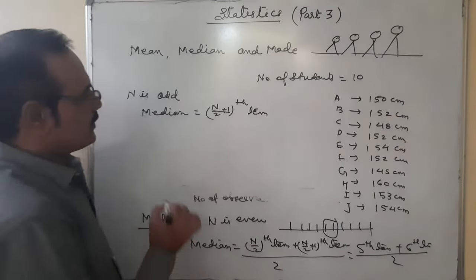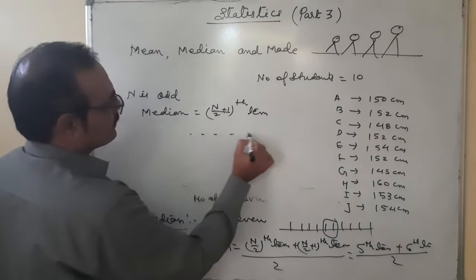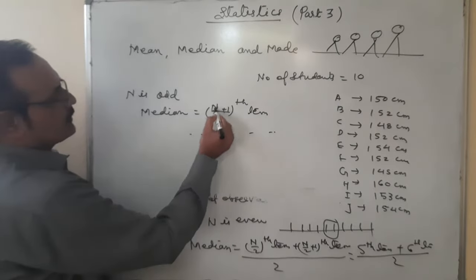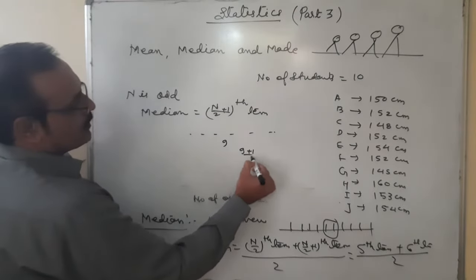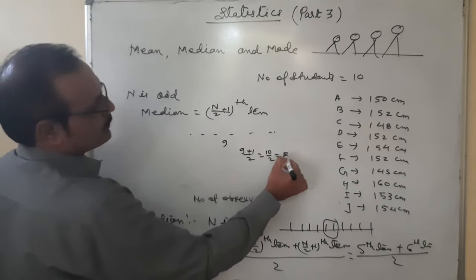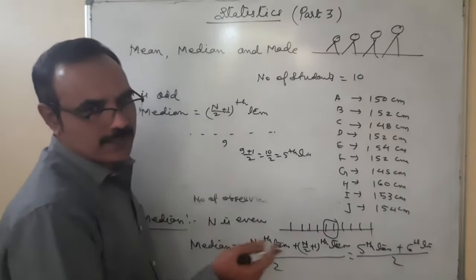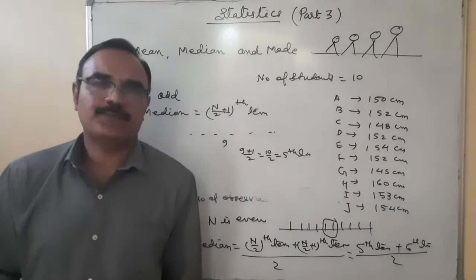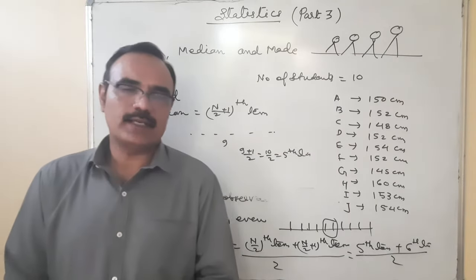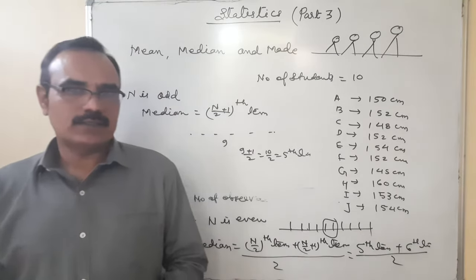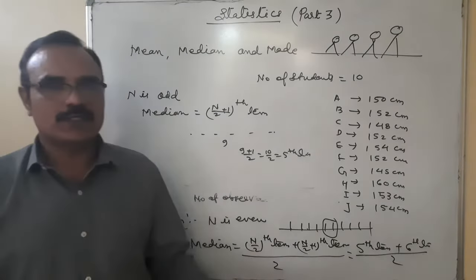That will be the answer. For example, suppose there are 9. So 9 plus 1 upon 2, 10 upon 2, that means the 5th term. Whatever the 5th student is, we have to measure his height and that is the median height. Okay. N plus 1 upon 2: when n is odd, then n plus 1 upon 2 is the median.